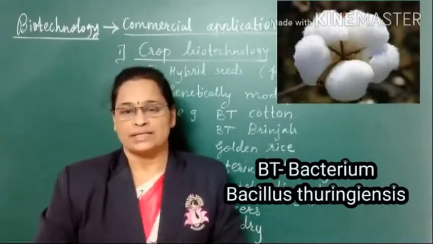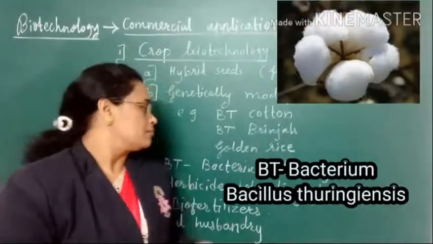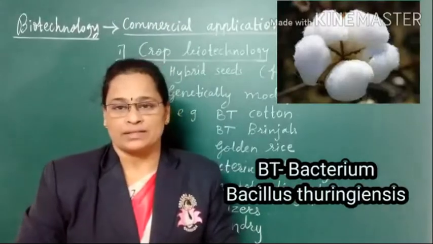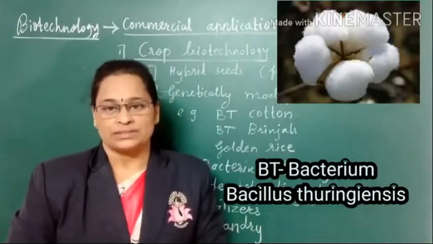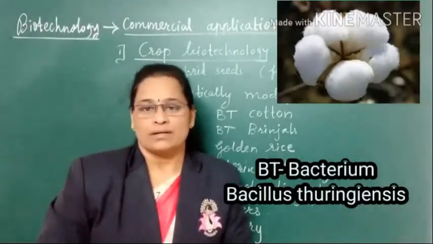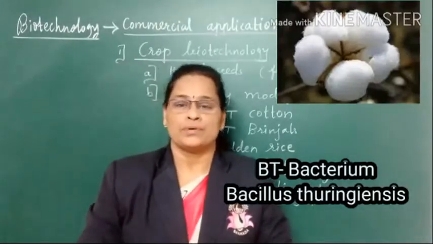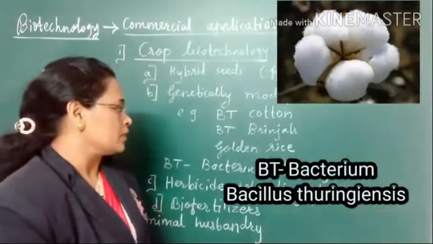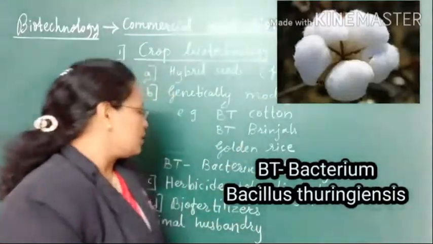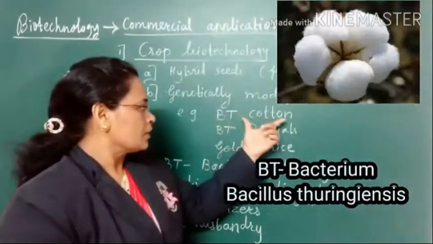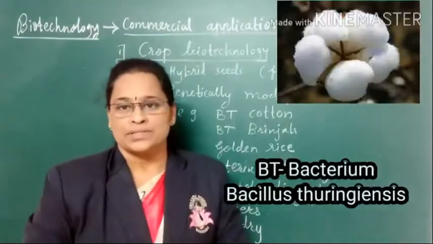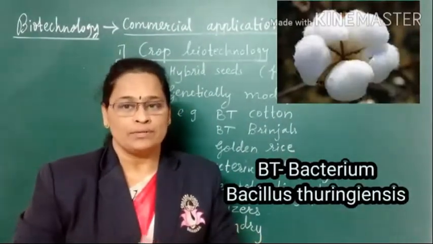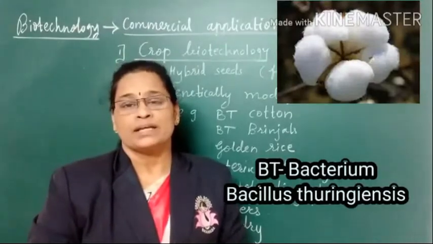Now let's understand what BT means. BT means Bacillus thuringiensis, a bacterium that produces a toxic substance which does not allow the bolls of the cotton to grow, so it is harmful for the cotton. Cotton is a commercial crop. The main parts of cotton are the bolls and the leaves.